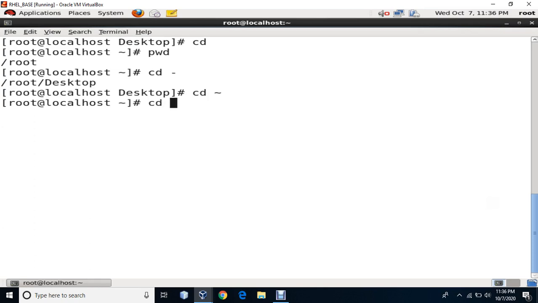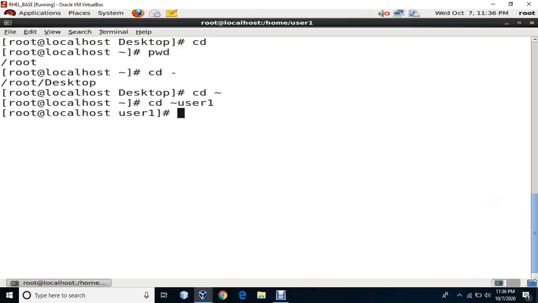If I want to go to someone else's home, then I have to give the name of the user. So I have user 1 over here, so I can say change directory to tilde sign user 1. So I'll be moving to the user 1 directory. But here is a catch. User 1 directory is some other user's directory. Because I have logged in as root, I'm able to go to any user's directory. But if you are a normal user, you should have permission of the other user before going to his or her directory.